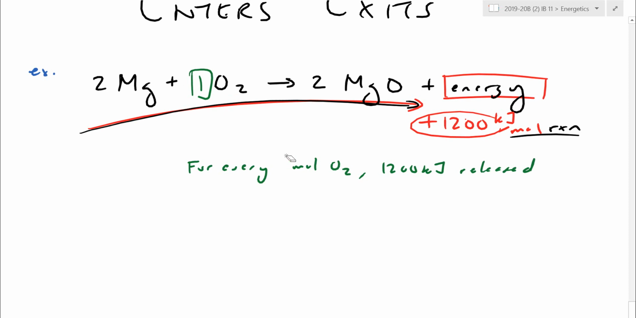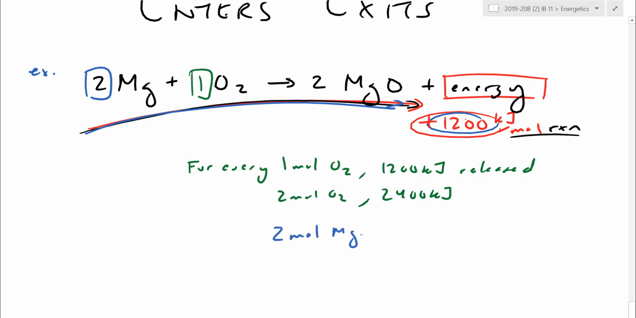If I react 2 moles of O2, well, for just running the statement once, I get 1200. If I do 2 moles of O2, then that's going to be double that, right? Every time I run 1 mole of it, I get 1200. But what about the mole ratio here? What about this one here being 2 moles Mg? Well, again, if I run the statement once, I get 1200. That statement once actually needs 2 moles. So I can actually say for every 2 moles of magnesium, I only get 1200 kilojoules.